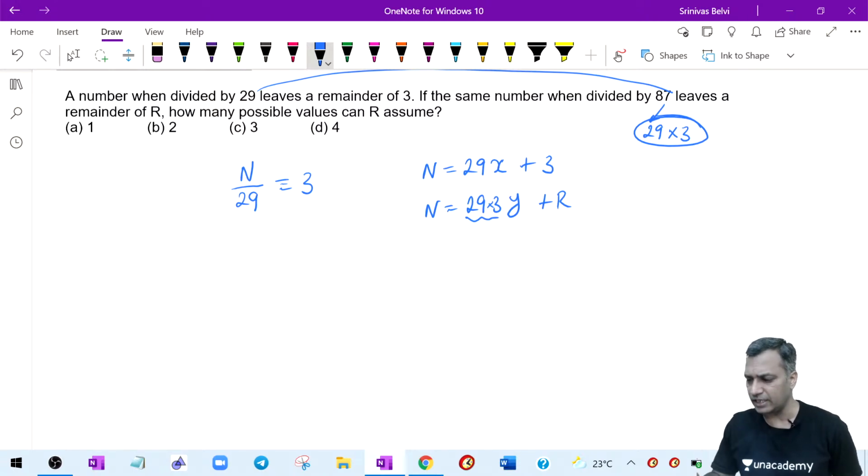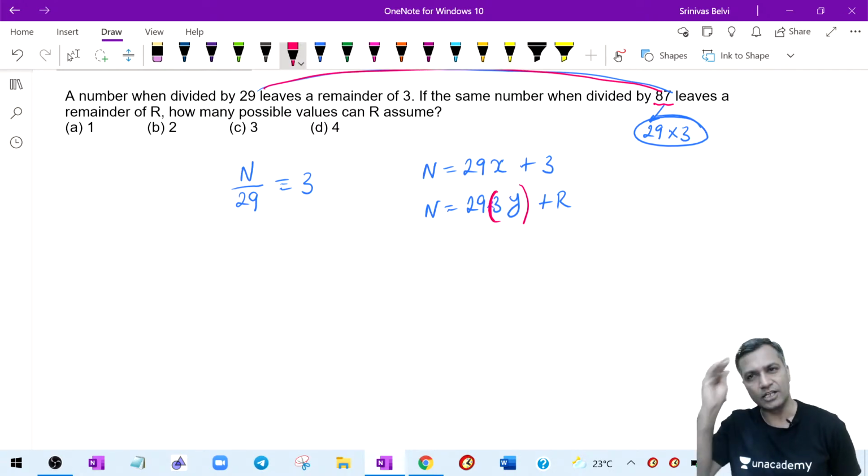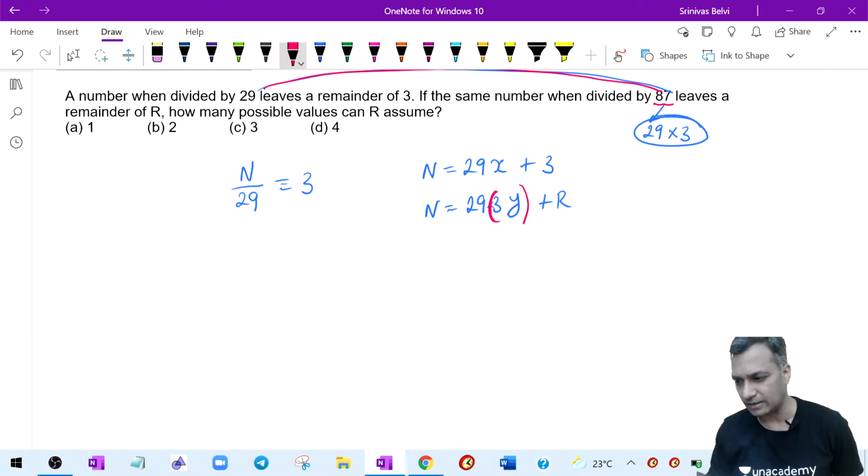The divisor 29 has become 3 times. I will just put a bracket here for easier understanding, just like one of the questions that we solved. Technically 87 is nothing but 29 into 3. That's one thought which should come into your mind. Hey, 29 and 87 look like the divisors are connected in the form of into 3. That's all which has to come into your mind and the problem is over.